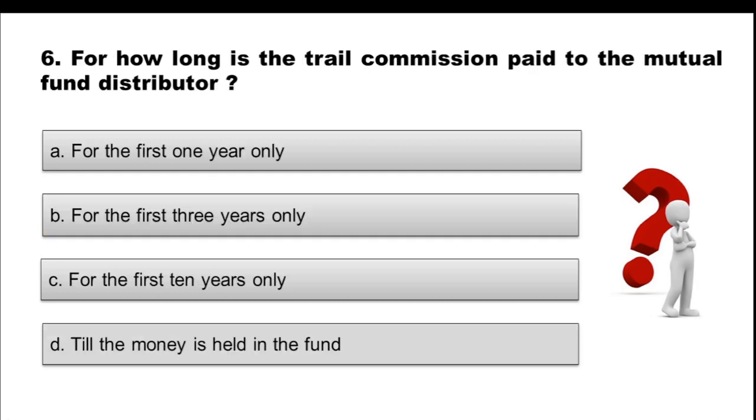Let's move to question 6. For how long is the trail commission paid to the mutual fund distributor? Option A, for the first 1 year only. Option B, for the first 3 years only. Option C, for the first 10 years only. Option D, till the money is held in the fund. So choose the correct option.